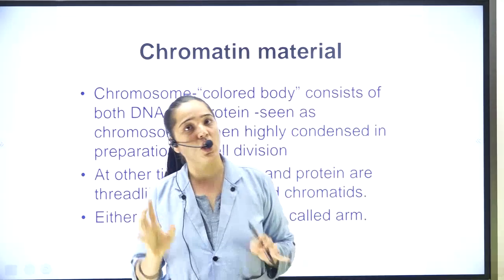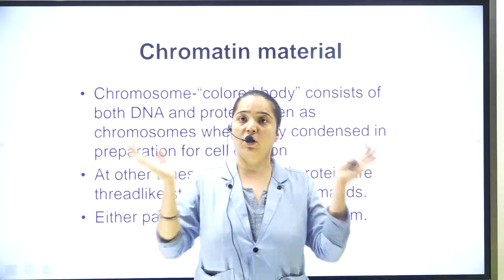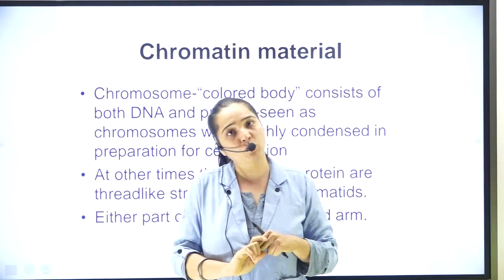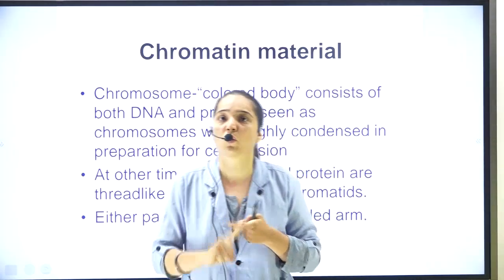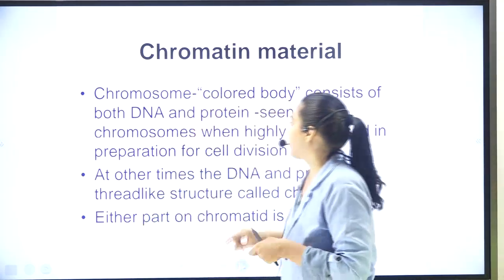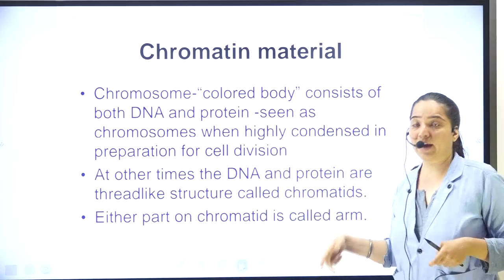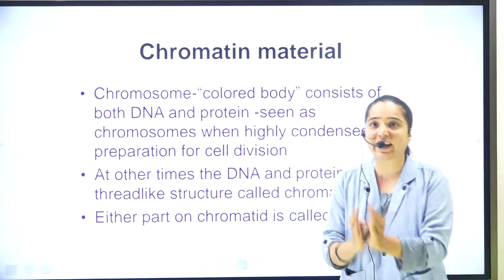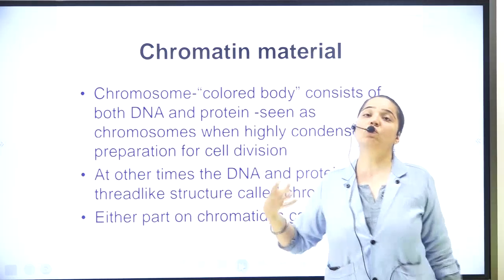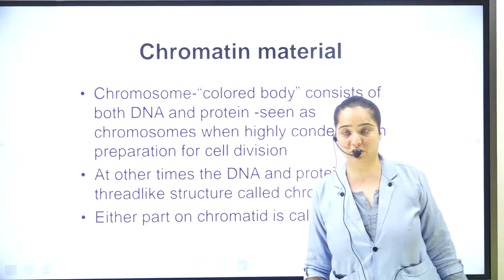Thread-like structures, chromatid. When the chromatids combine, it's called chromosome. And these chromosomes have two arms. And what are they made up of? DNA and protein. So, this is the content about the chromatin material.